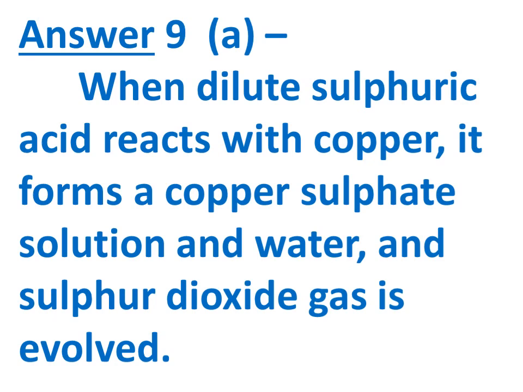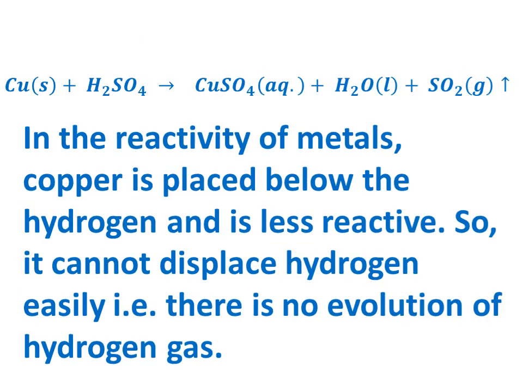And sulfur dioxide gas evolves. So in this reaction, Cu plus H2SO4 will give CuSO4 plus H2O plus SO2. And there is an arrow sign with SO2, that means sulfur dioxide will get evolved.